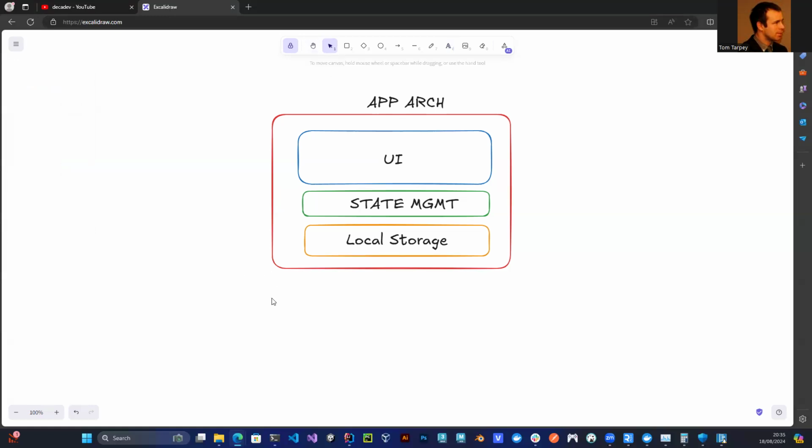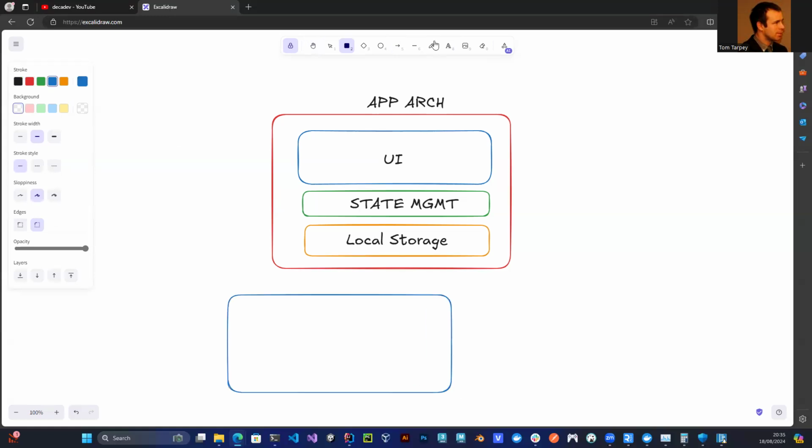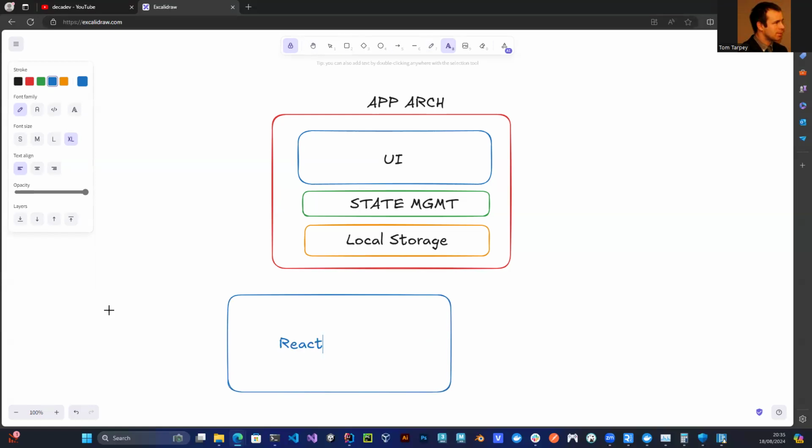Let's think about our next step. We now want to break them down. So our UI: what's our UI going to consist of? Our UI is going to consist of React. It's going to need JSX components. It's also going to use Tailwind. So this is just thinking through what it is that we're going to be doing in a graphical way.